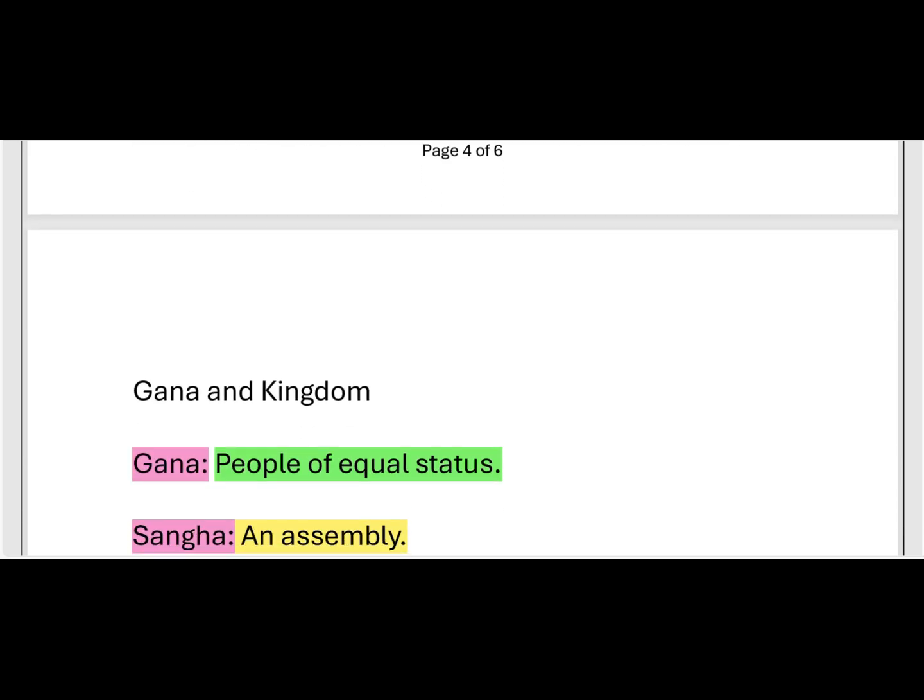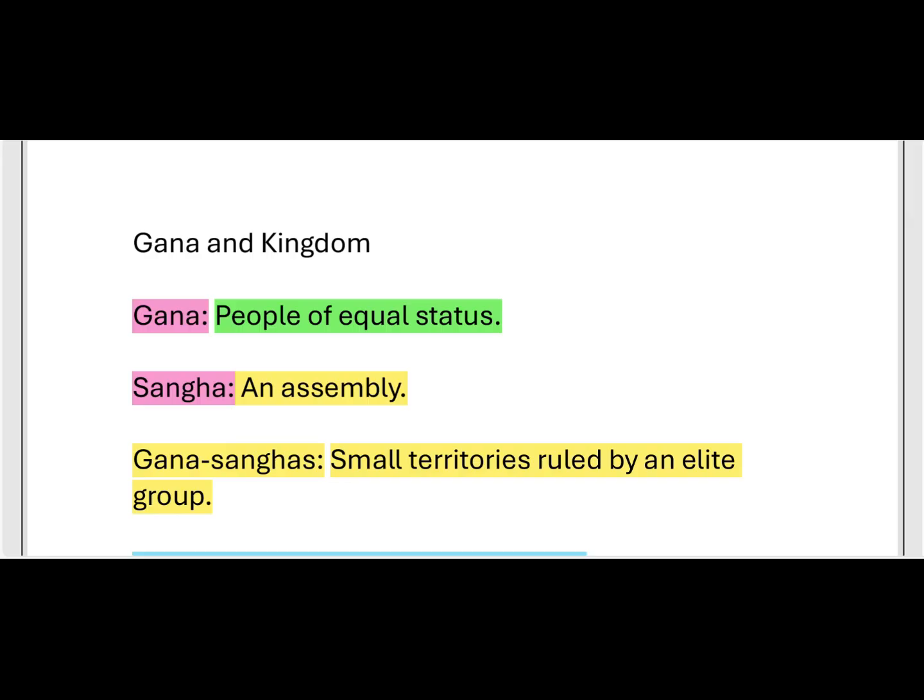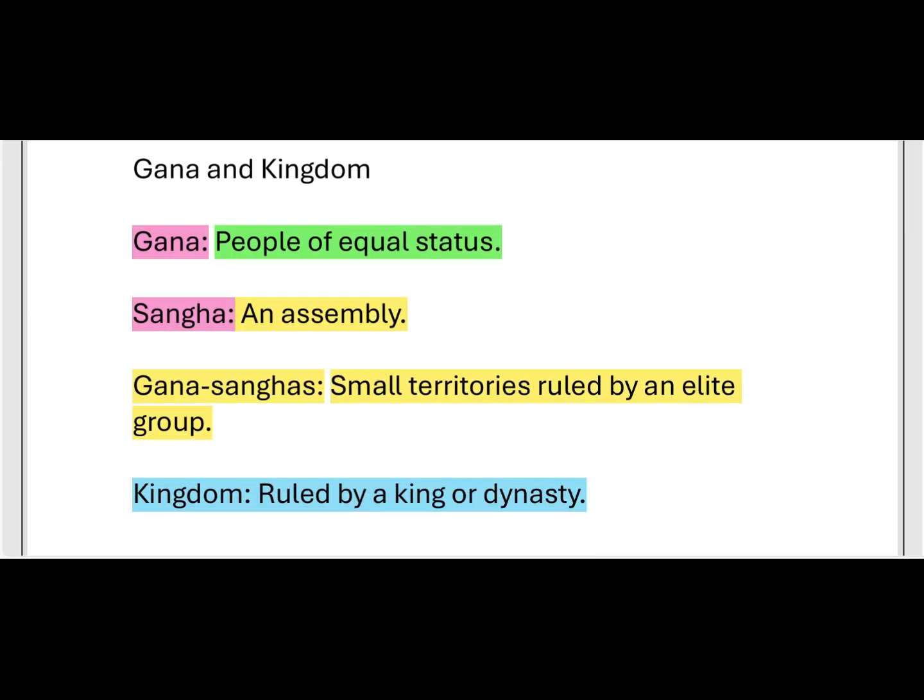And Gana and kingdom. Here, what is meant by Gana? Gana means the people all have equal status. There is no upper and lower. All are equal. Sangha means an assembly. So Gana Sangha means small territories ruled by an elite group. All people have equal rights. There is no discrimination or inequality in that Gana Sangha. All people are of equal status.